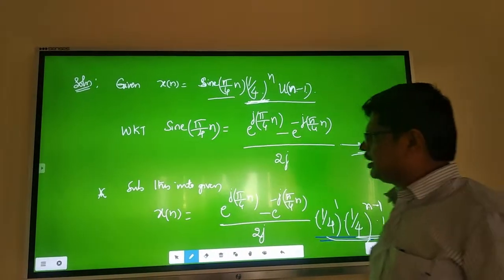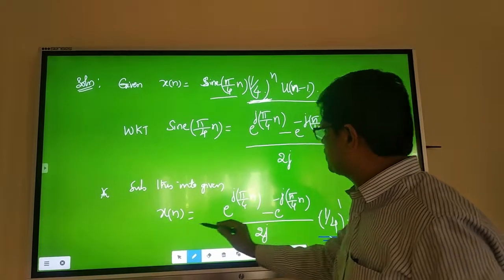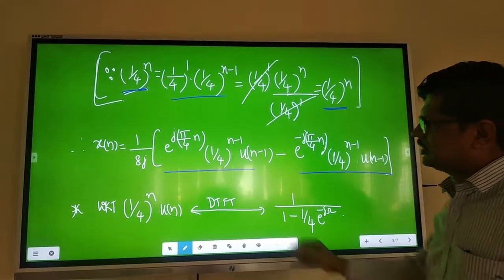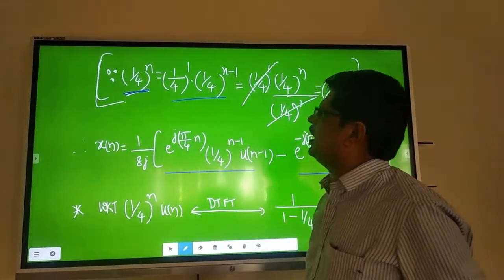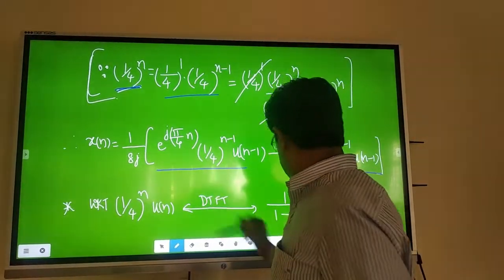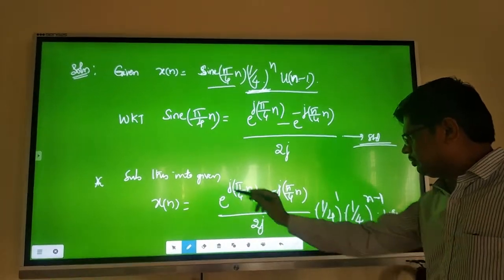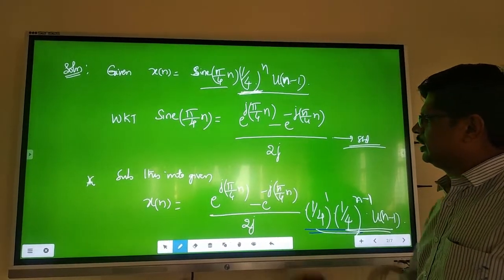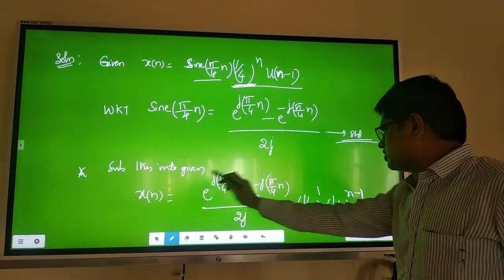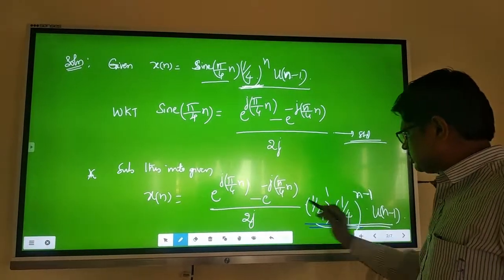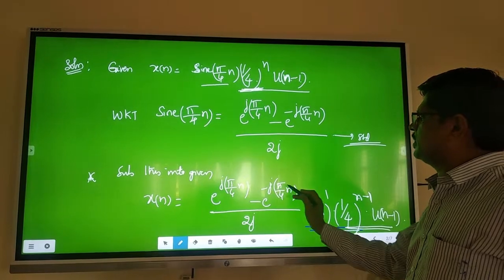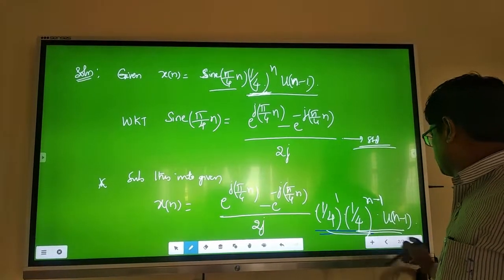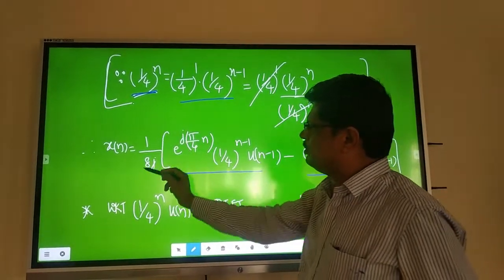Now, next line is, now write x of n is equal to, this equation is there, no? Let me write now. x of n is equal to 1 by 8j. Now I am multiplying this 1 by 4 into 1 by 2j, I will multiply and take it out. And I write this e power plus j theta into all this as one term, minus e power minus j theta into all this as other term. 1 by 8j, I will take it outside. Now that's what I am writing.